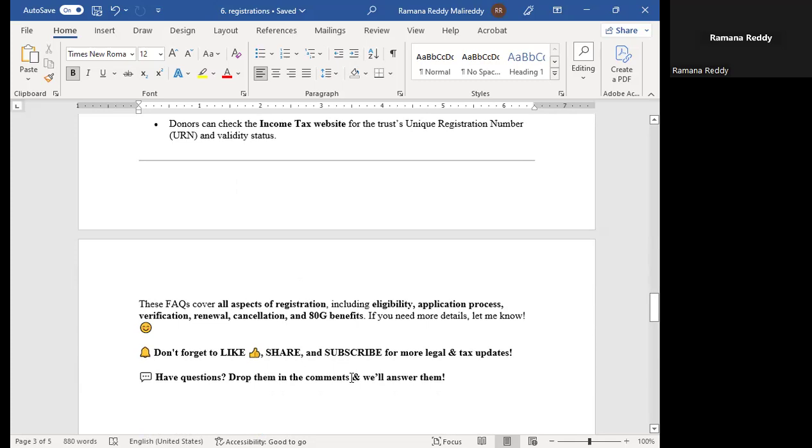These questions cover all aspects of registration, including eligibility, application process, verification, renewal, cancellation, and 80G benefits. If you need more details, let me know.